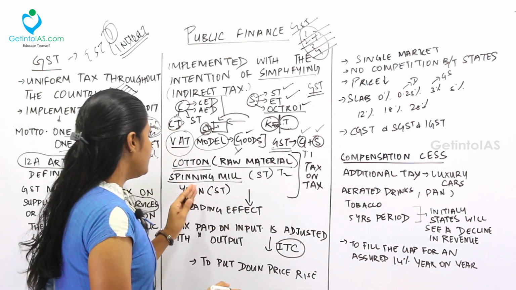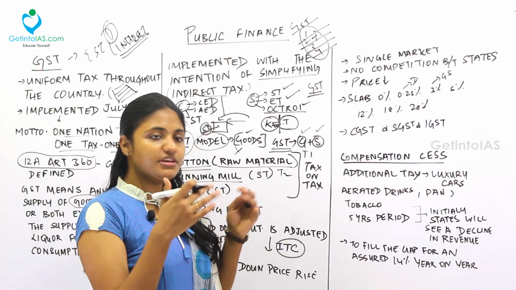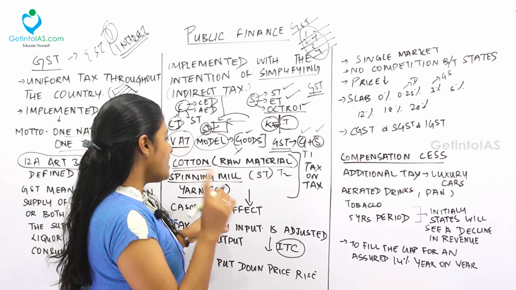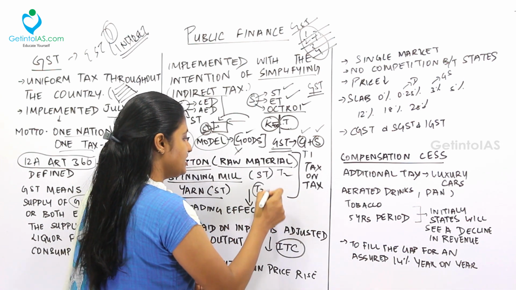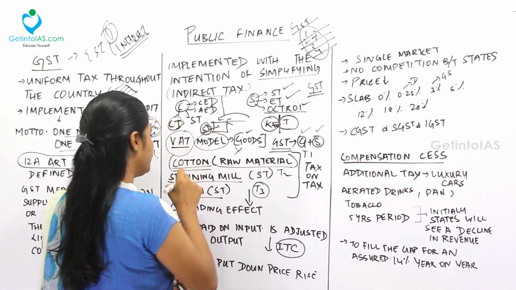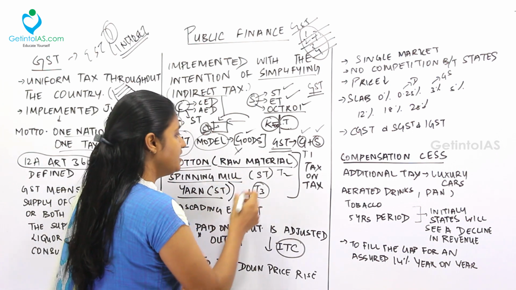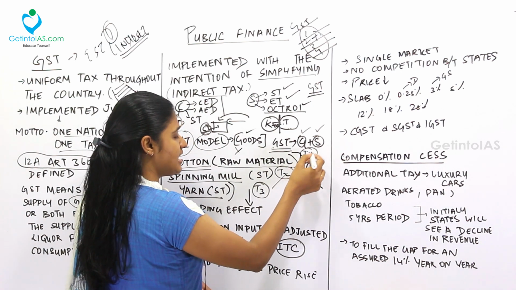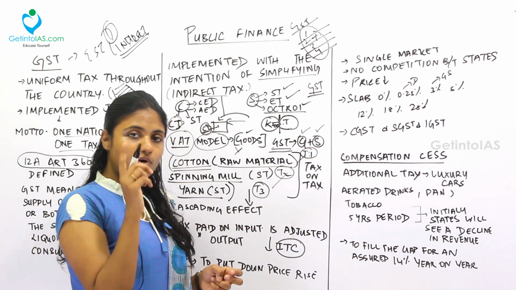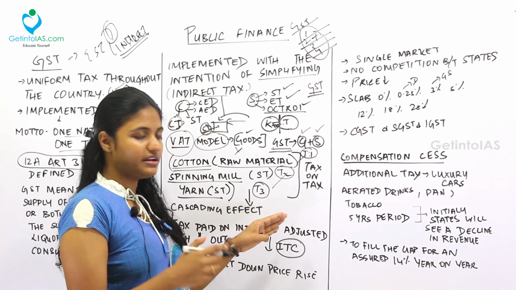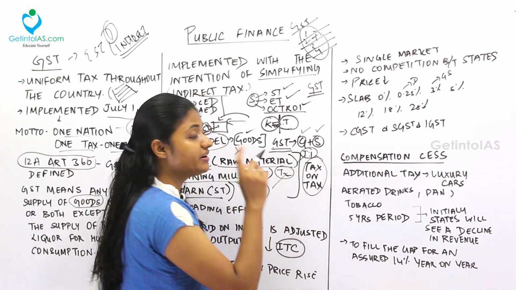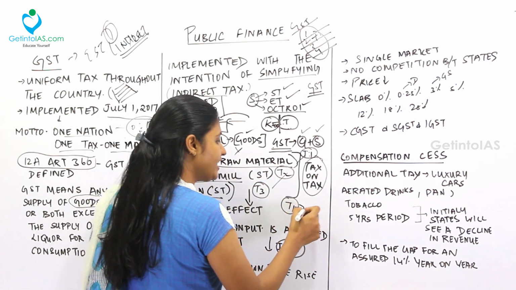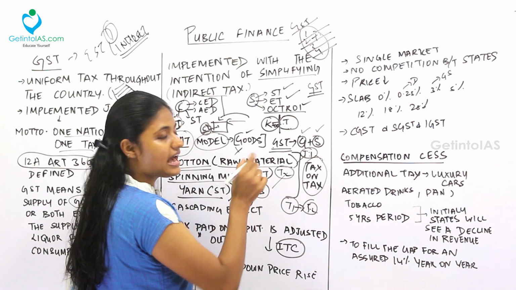This is tax 2. Then after that, whoever is making it into a dress material or yarn, he will get the cotton from the spinning mill. Fine. So he has to pay sales tax again. So tax 3. See, for one product, from cotton raw material to coming to the yarn, the tax has been paid thrice. Fine. So this is tax on tax. This tax 1, tax 2 and tax 3. So for one product, 3 times the tax has been paid. So this is called as what? Tax on tax or cascading effect. Cascading effect is nothing but I paid tax, but now again I am paying tax for the same product. That is called as cascading effect.